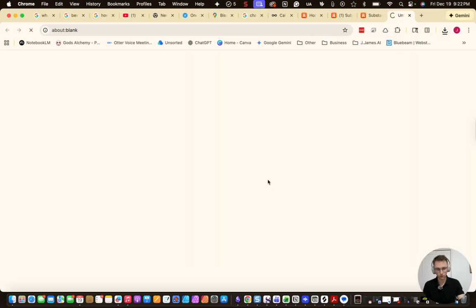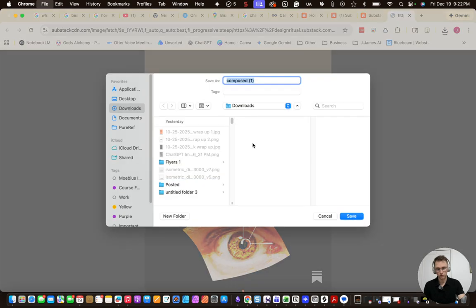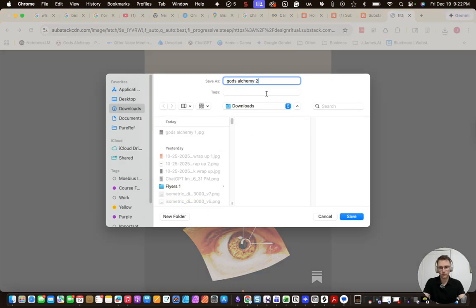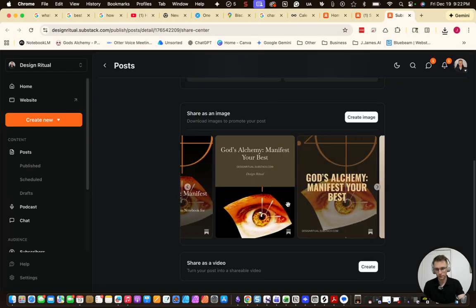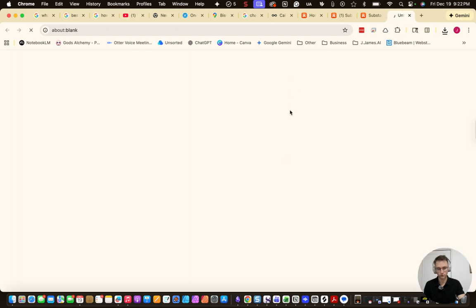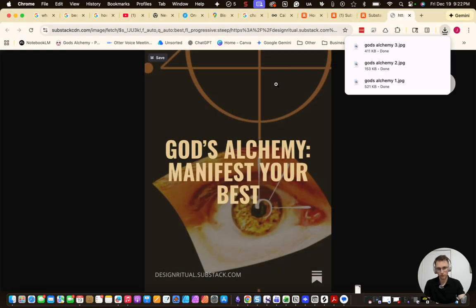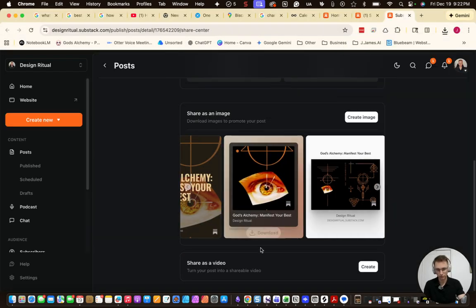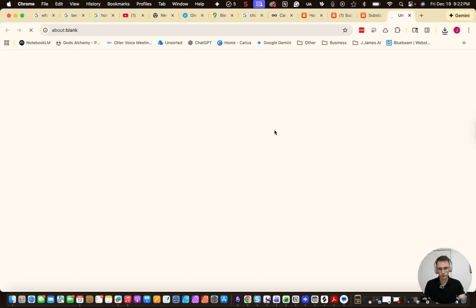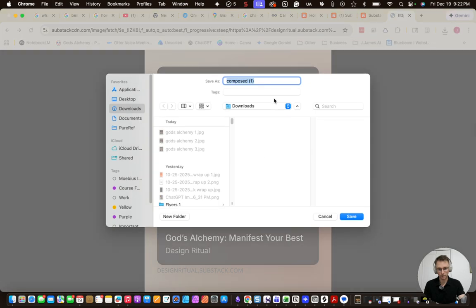I'm going to do that for all these different images really quick to use for publishing, and just save each one of them because they're going to be beneficial for when I'm going to use these images to post. These are my posts. 3, close that, grab this one, boom, let it load up, save it.